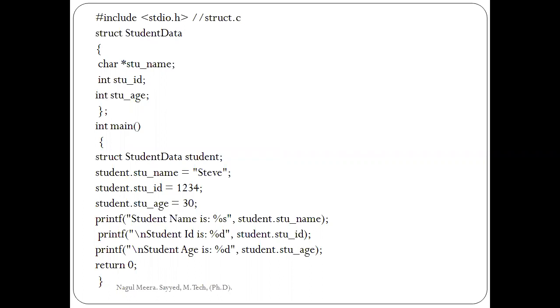This is the simple example to demonstrate a structure. Here the structure is defined before the main, with the help of the struct keyword, student data. In the student data, the structure can store different data types: a name, a roll number, and an age. Roll number and age are integer data types, and the name is a character array, nothing but a string. We define all these before the main function. Then we assign some values to those variables and print them.